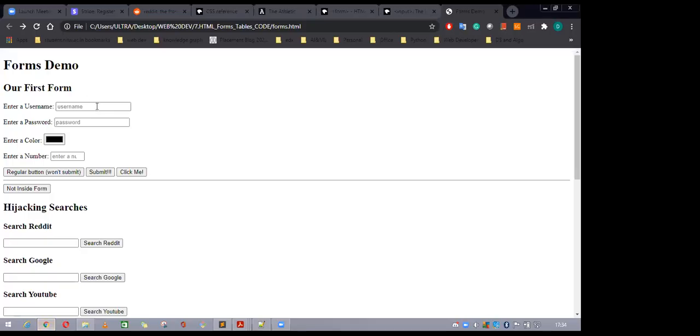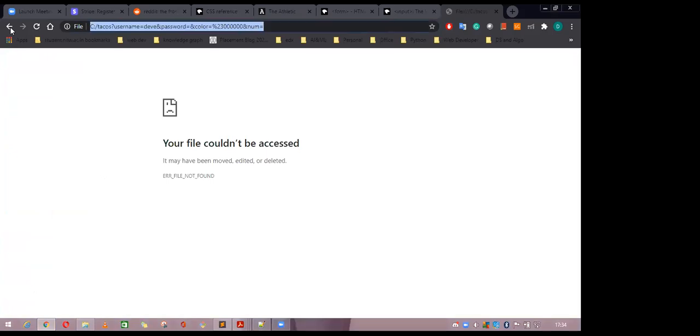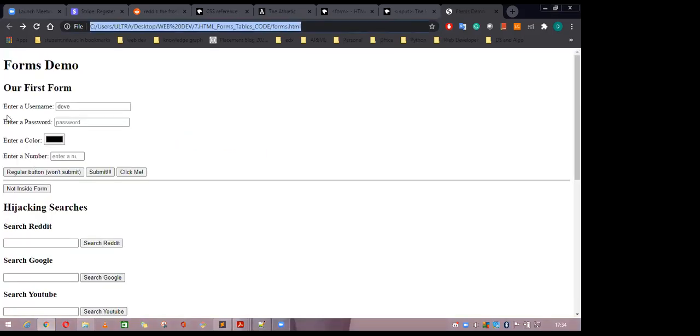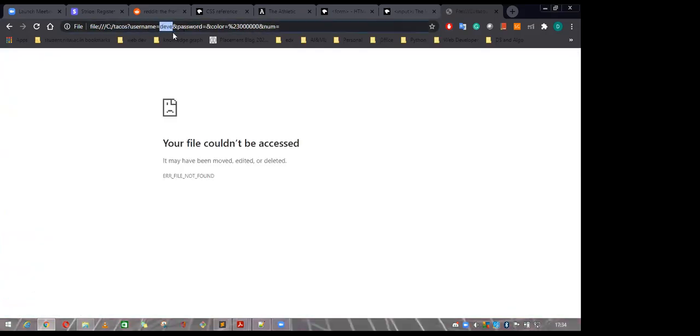So suppose that I am writing here Dev and I am submitting the form. So it is performing some action, like you can see here, my form attributes are the username, the password, color, and the number. These are 4 items in my form. So if you submit this one, it will write username is Dave because I have given the username. So it is writing the Dave, DAV. So this is the form action. So where it will go in the website when you search something, it is going to this action.